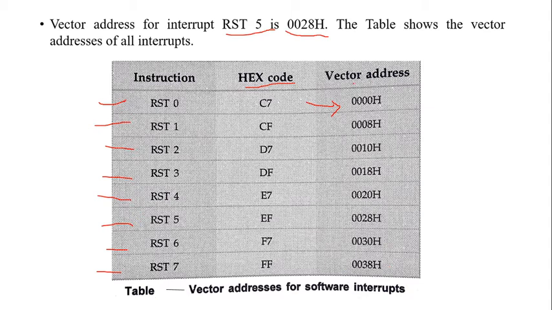From this table we can find the vector address of our hex code, wherever we give our instruction, as in the software manual. Okay, so this is the vector address for software interrupts.